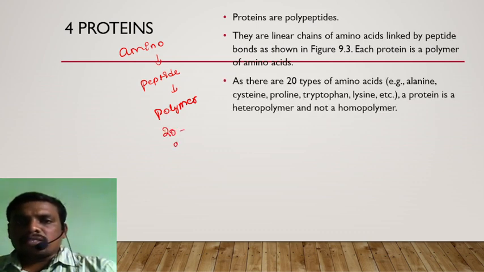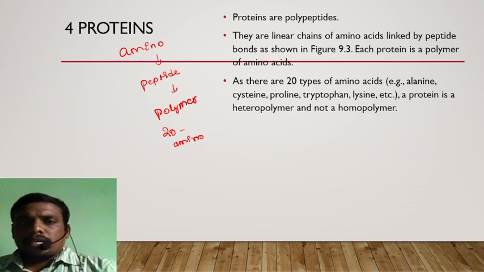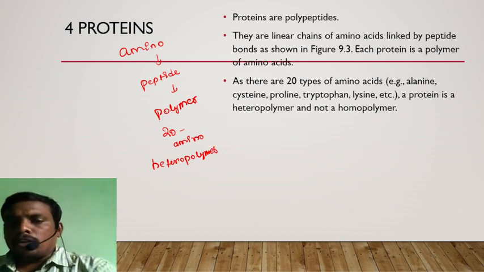Types of amino acids I already told you in the introduction. Example: alanine, cysteine, proline, tryptophan, lysine. A protein is a heteropolymer, not a homopolymer.